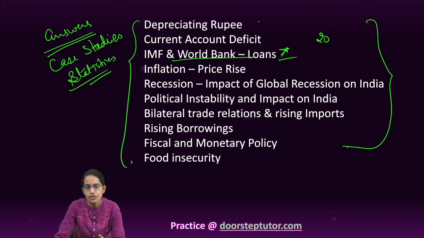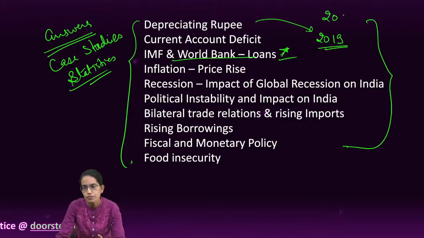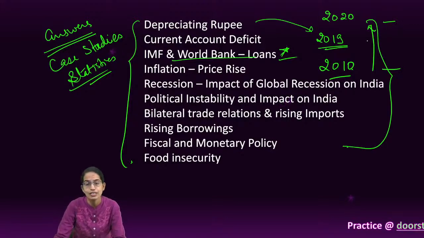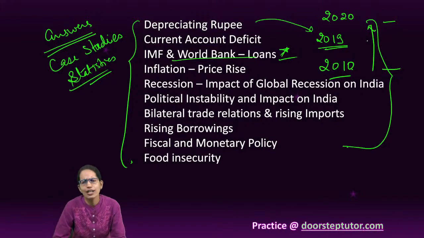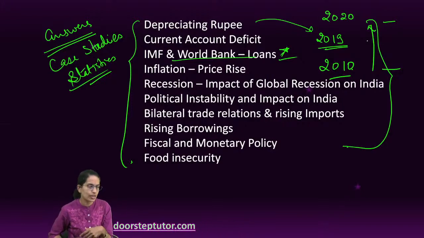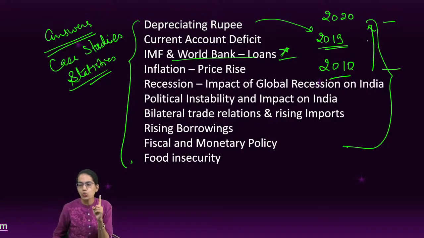For example, if it is a depreciating rupee, you can say what the currency was in 2020, 2019, 2010, and then you can say that over the period of 2010 to 2020 the depreciation of the currency has been very significant. So a little statistics can help improve your answer a lot. From these topics that we have mentioned, expect at least one question. Cover these topics carefully. They are extremely important from your examination point of view for 2022.